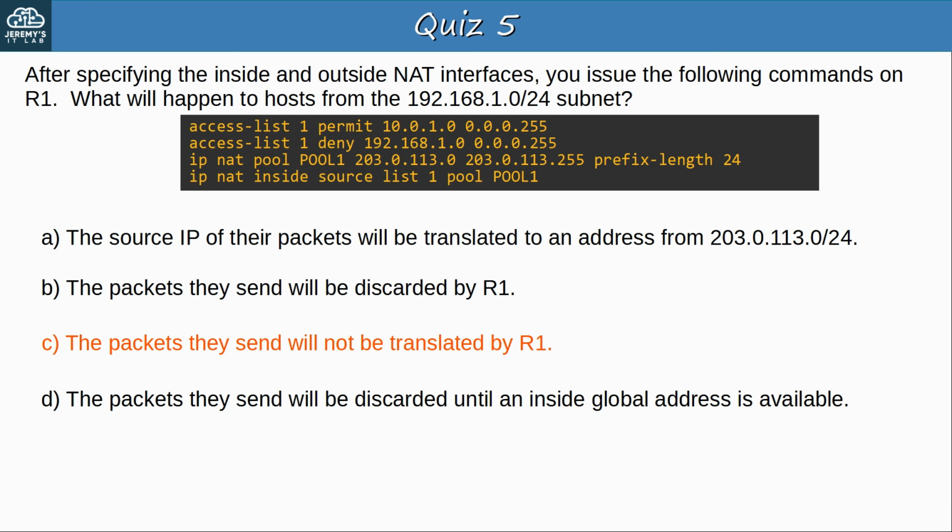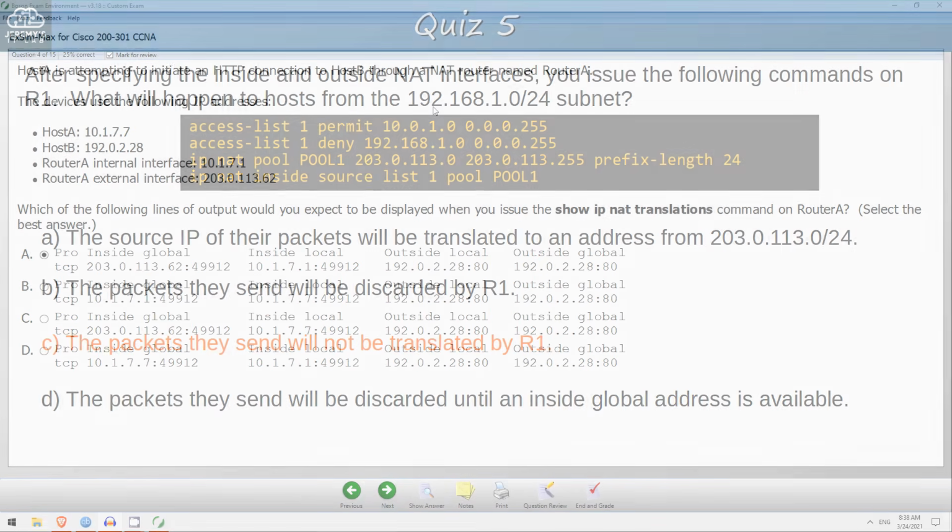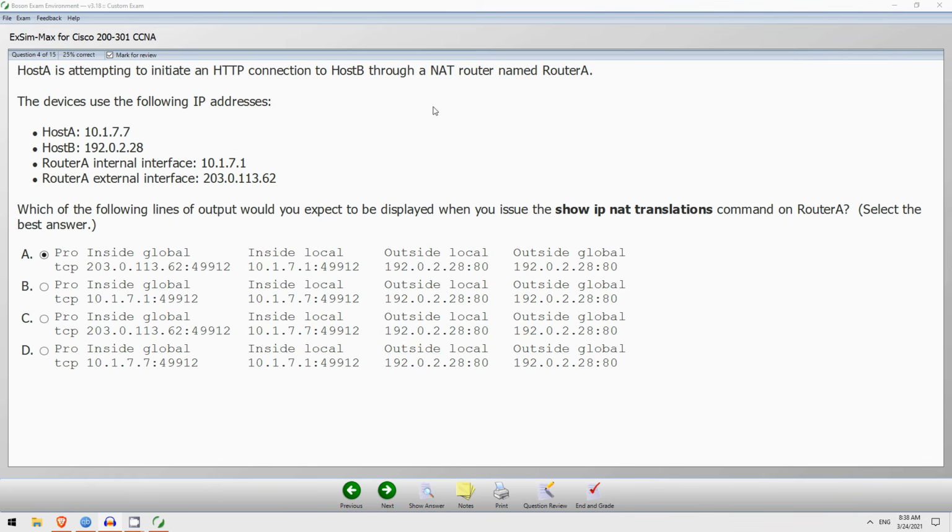Now let's take a look at a bonus question from Boson Software's ExSim for CCNA. Okay, here's today's Boson ExSim practice question. Host A is attempting to initiate an HTTP connection to host B through a NAT router named router A. The devices use the following IP addresses. Here they are. Which of the following lines of output would you expect to be displayed when you issue the show ip nat translations command on router A? Select the best answer. Okay, pause the video now, take a look at these options, and select the best answer.